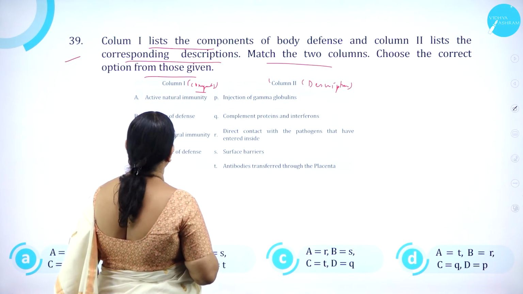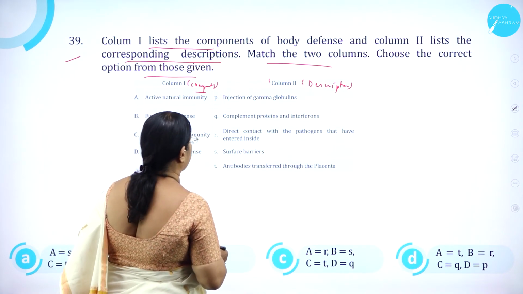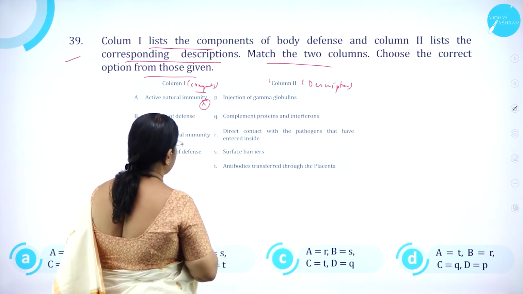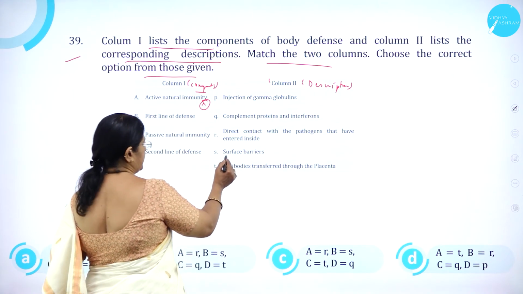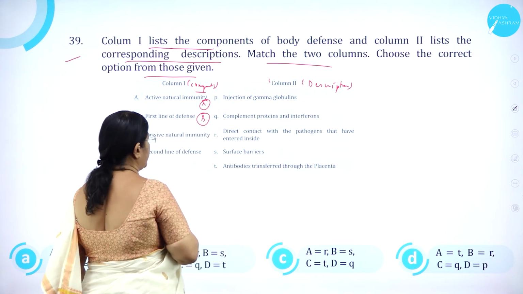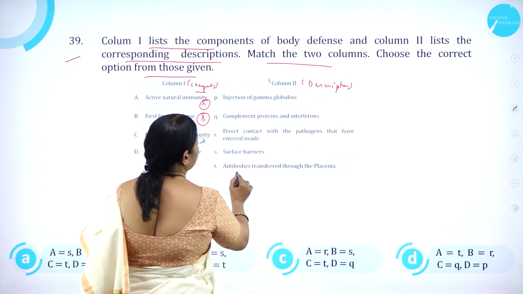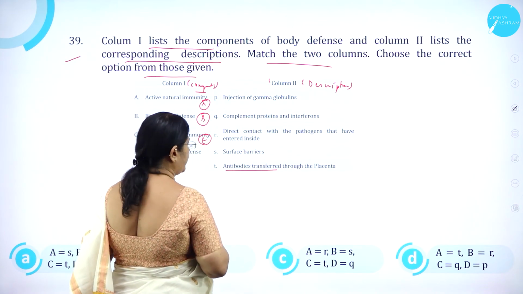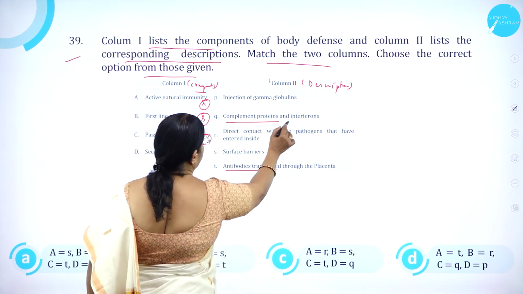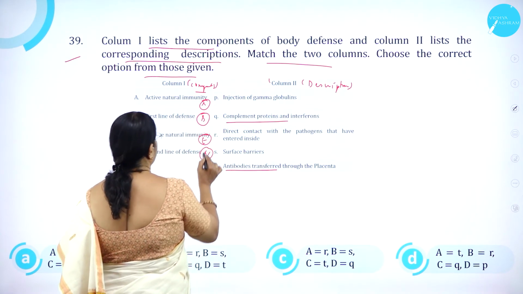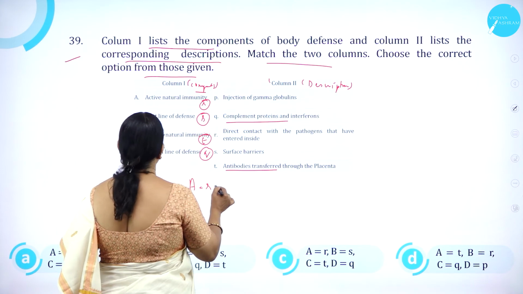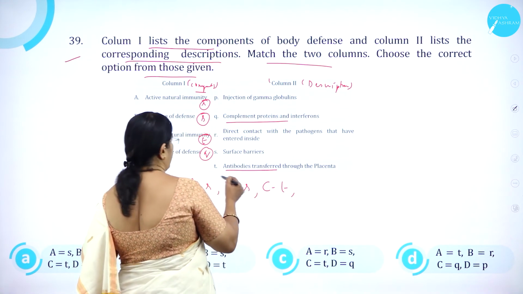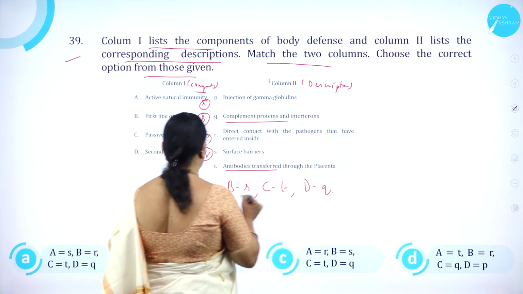A is active natural immunity, direct contact with the pathogens that have entered inside. Then B, first line of defense, that is surface barriers. Then passive immunity, antibodies transferred through the placenta. Then second line of defense, complement proteins and interferons. That is, A is R, B is S, C is T, and D is Q is the correct option.